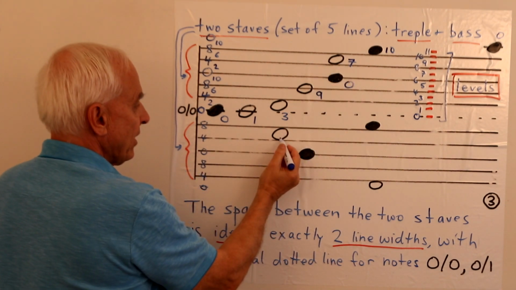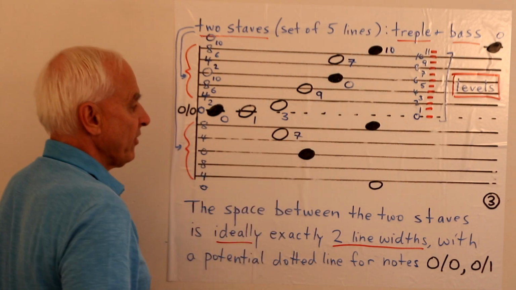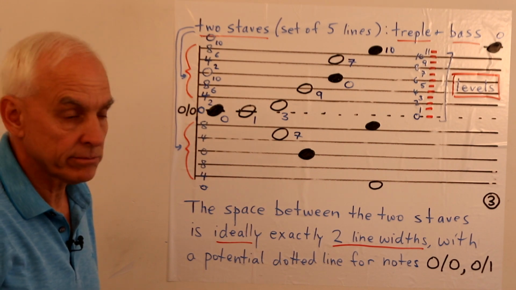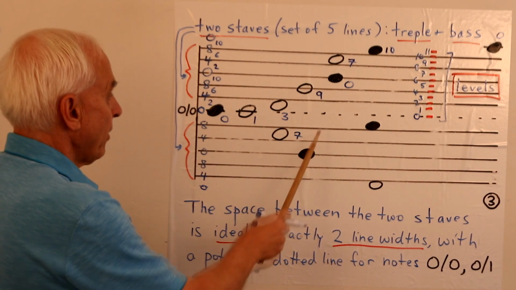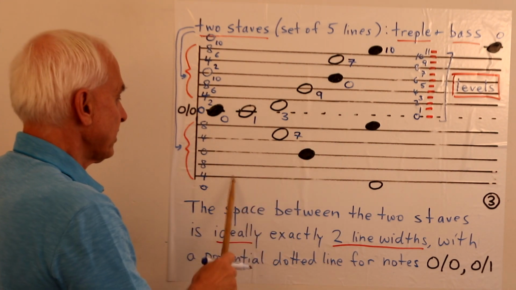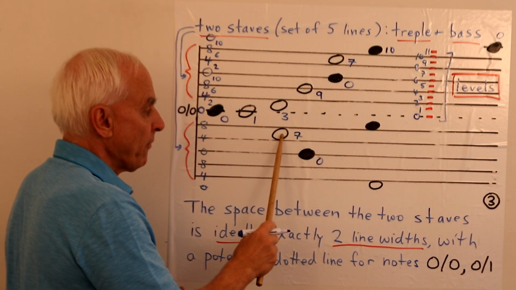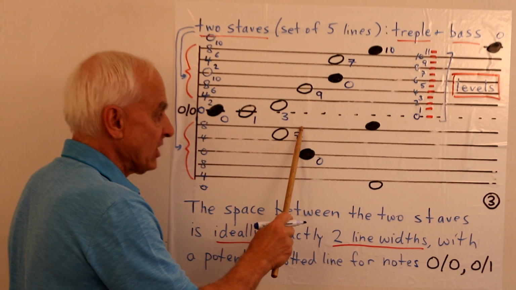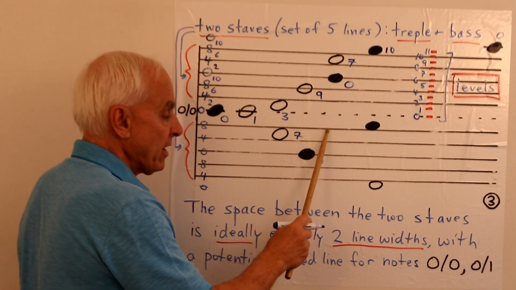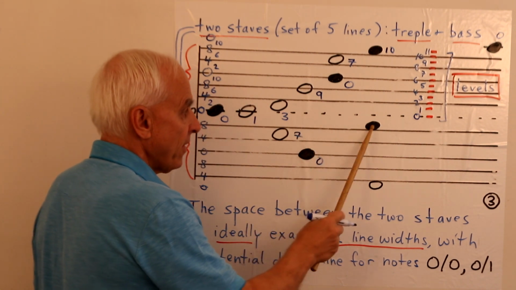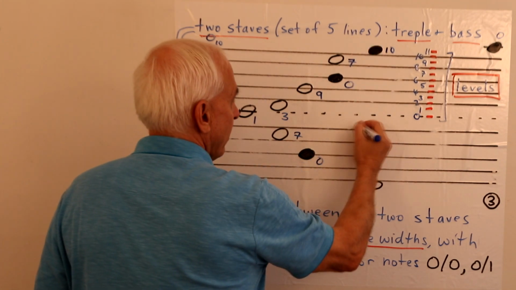So it's in the 7th position. That's note number 7. This one here, well, it's in the same position as that one is. It's line 0. What about this one? Well, if we go up from here, 7 and then 8 on the line in black, 9 on the line in white, and then this would be 10, actually the same as that one.